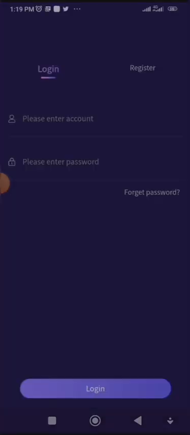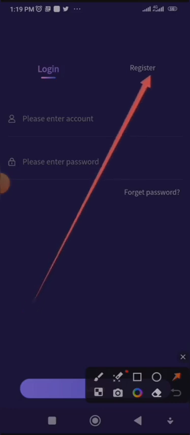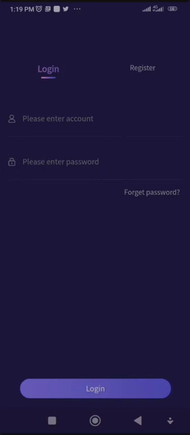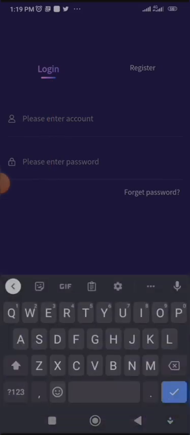Now when it's open, for those that probably downloaded the app version before knowing that you can use the web version, you just come to register. If you forget your password, you come to forget password, but for those that have an account, you just come to login. So I will have to enter my information.